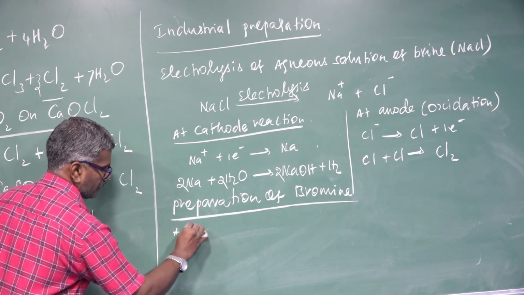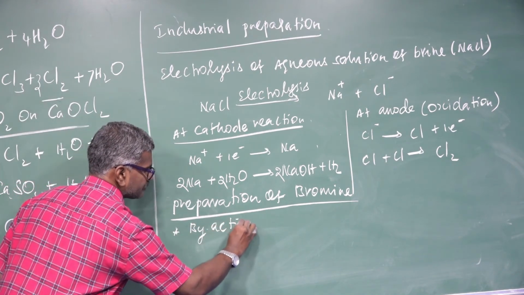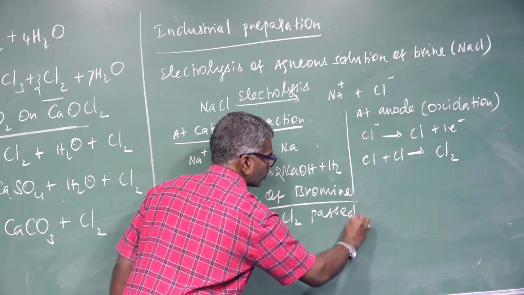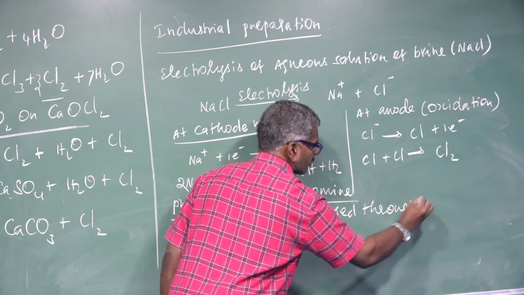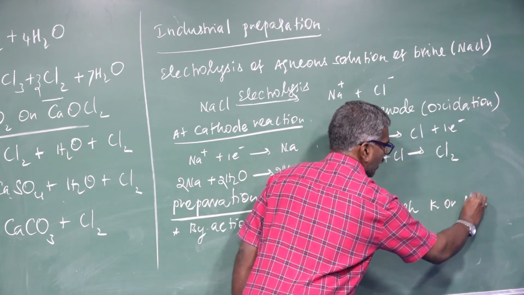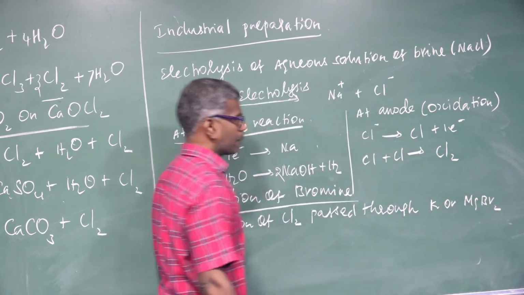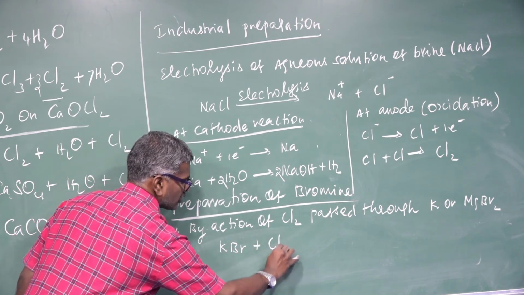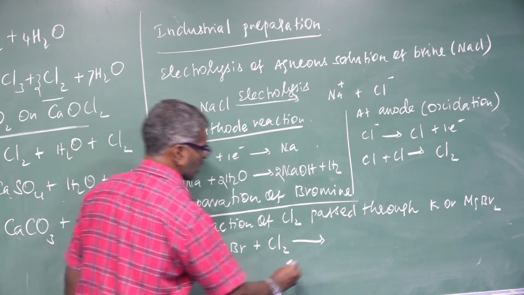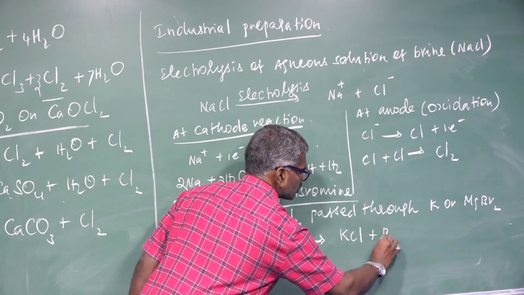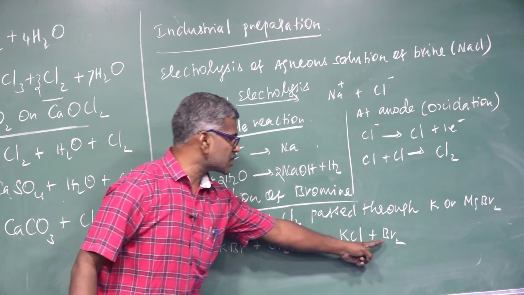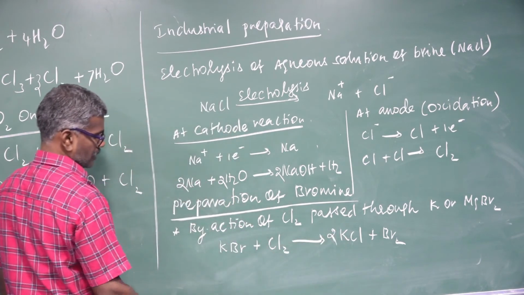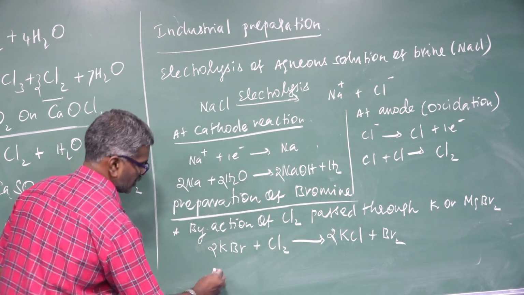Point number 1, by the action of chlorine gas passed through potassium or magnesium bromide. For example, potassium bromide reacts with chlorine to form KCl and Br2. This is a method of preparation of bromine. Balance the equation: chlorine is 2 times, potassium 2 times, chlorine 2 times.